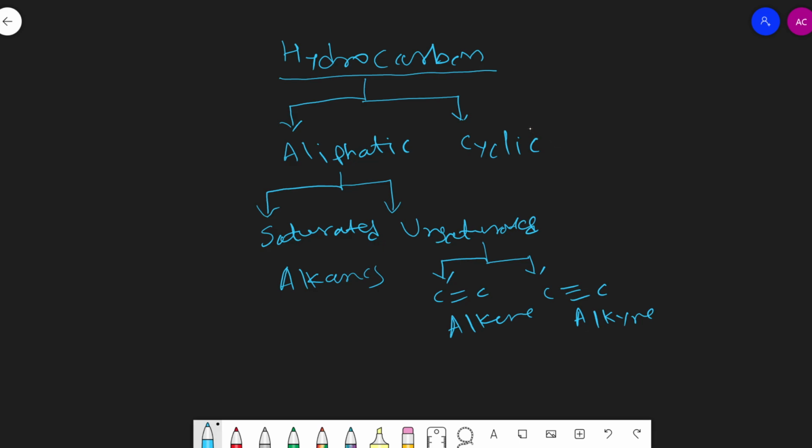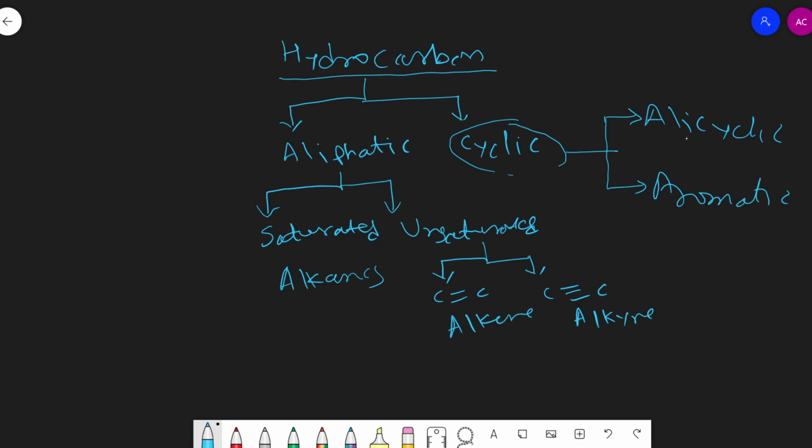And for the cycloalkanes, or we can say cyclic hydrocarbons, we classify them into two classes: polycyclic and aromatic.